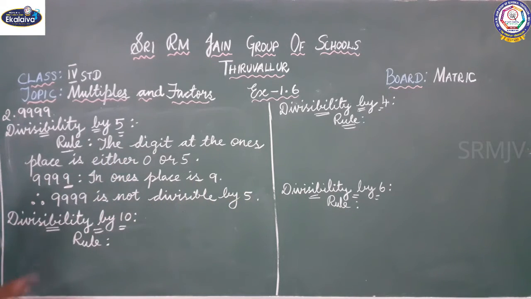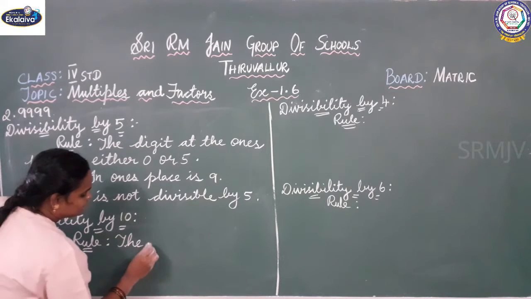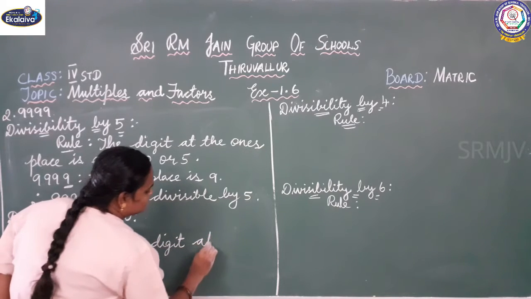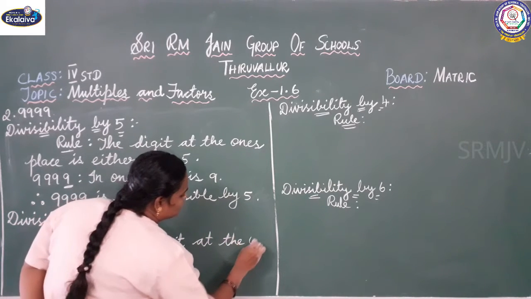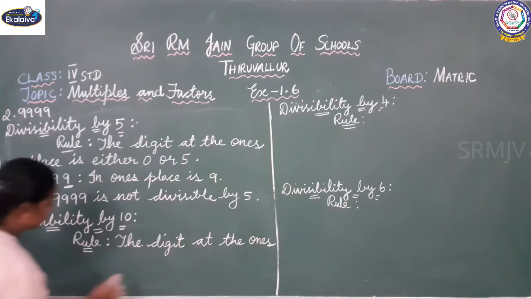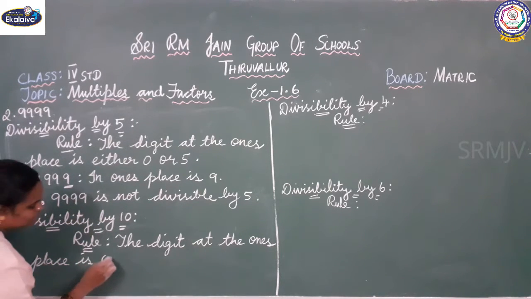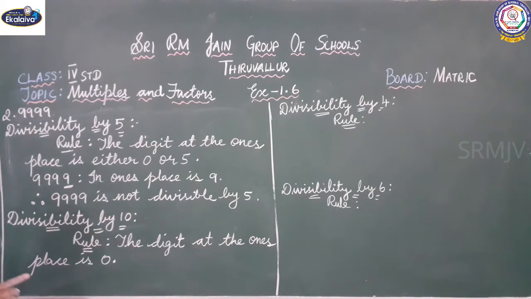Next one, divisibility by 10. So what is the rule for divisibility by 10? The digit at the ones place is 0. So listen children, if the digit at the ones place is 0, then we can say it is divisible by 10.